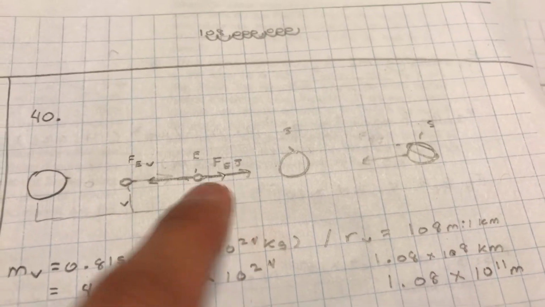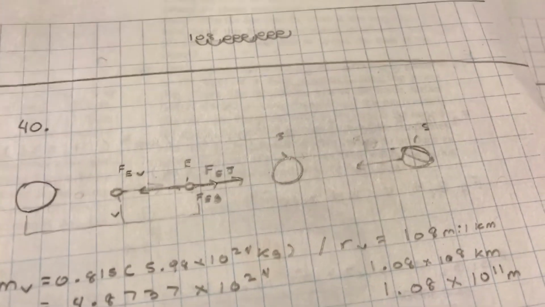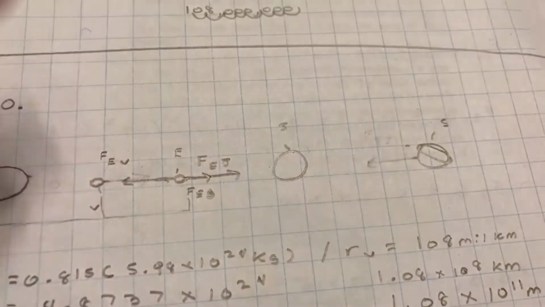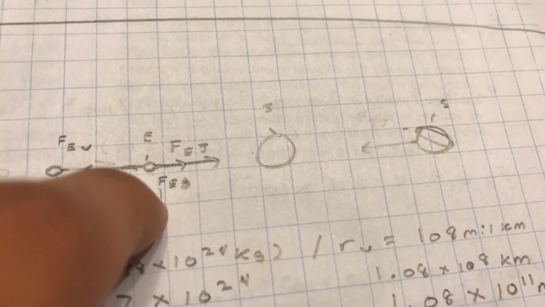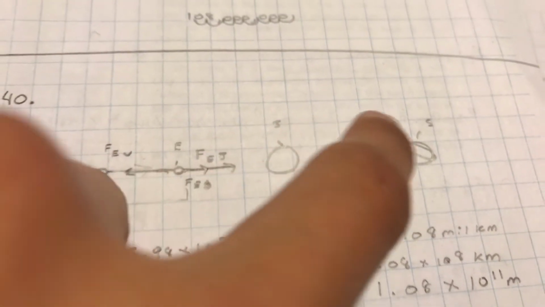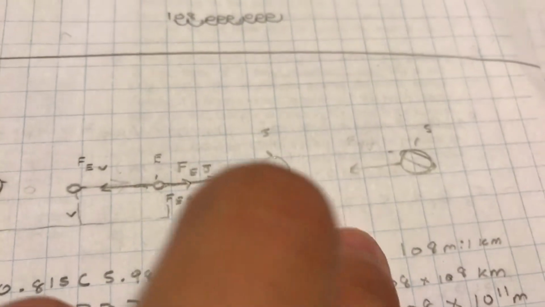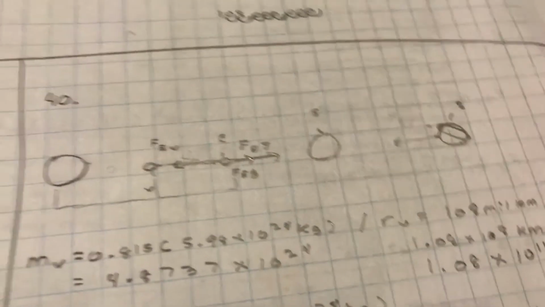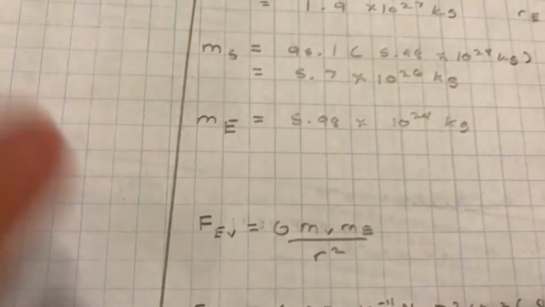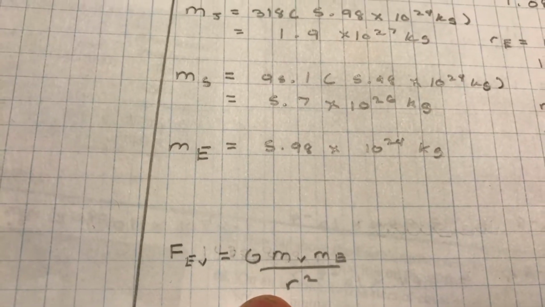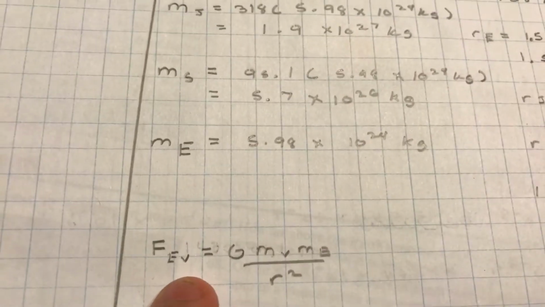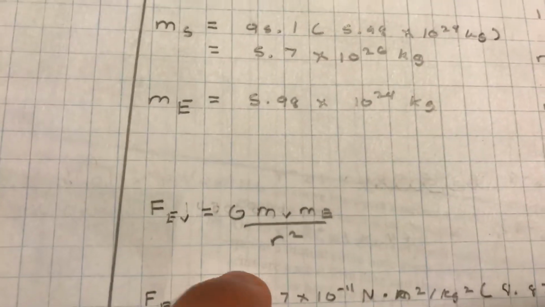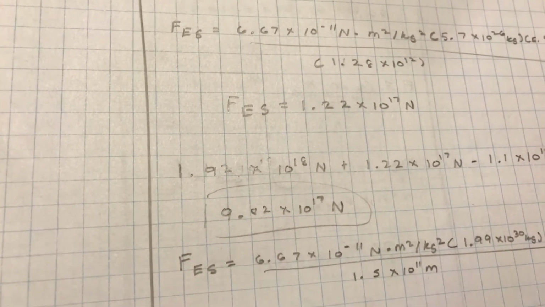Whatever that force is, it's the same force or equal, so the force that Saturn exerts on the Earth is the same force that the Earth exerts on Saturn. Newton's third law. So that's some gravitational stuff. But either way, you're always going to use this one. We're talking about two objects, and we're trying to find the gravitational force. So you should get that, 9.42 times 10 to the 17th newtons.